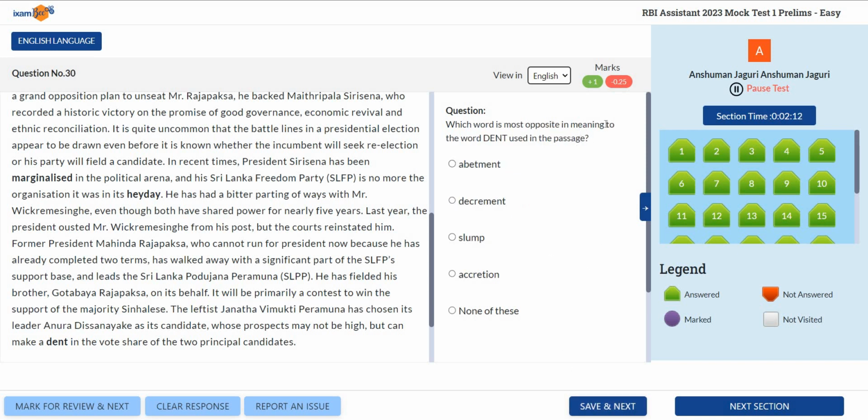Then, which word is most opposite in meaning to the word dent used in the passage? Dent. What is the meaning of dent? Dent is an amount through which something is lessened in quantity, right? So opposite we need to find out. So opposite would be accretion. Accretion means accumulation, basically, right? Rest of the words, okay. Slump means a fall in price. Decrement is a reduction. Abatement is a lessening. So accretion is the correct answer here.